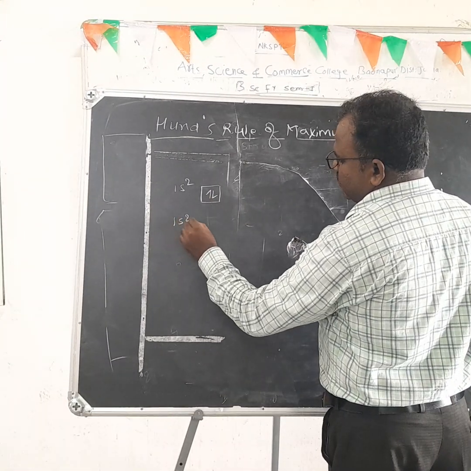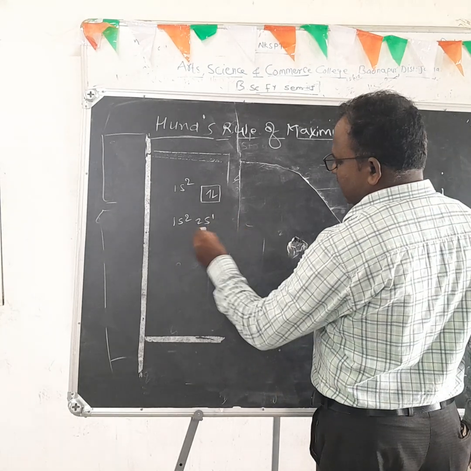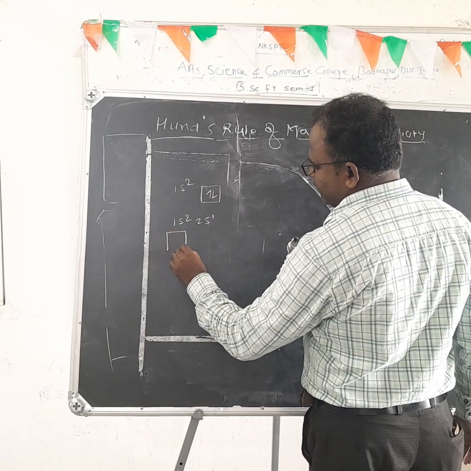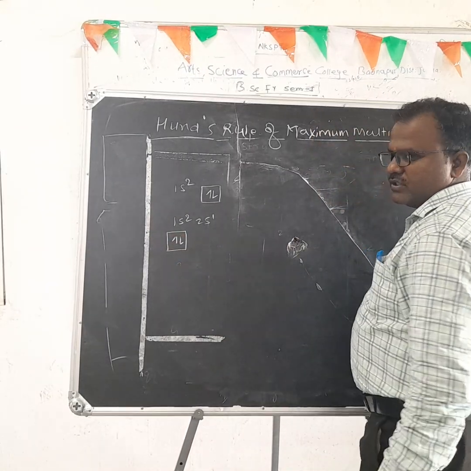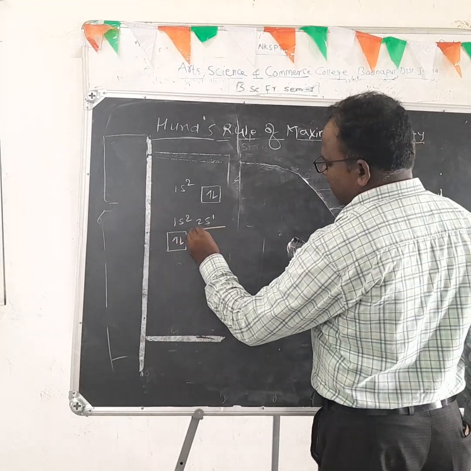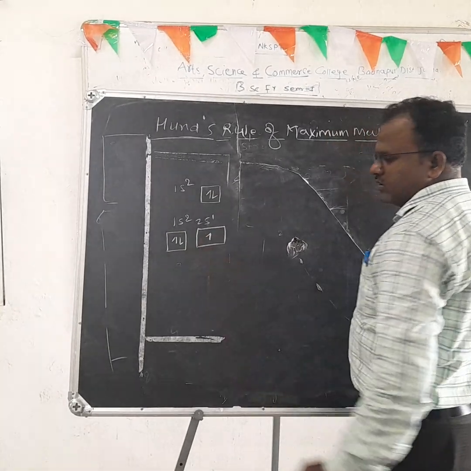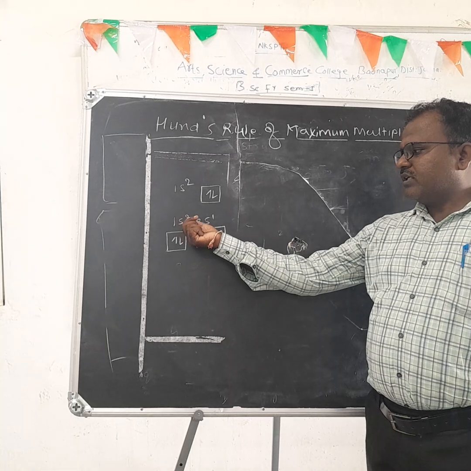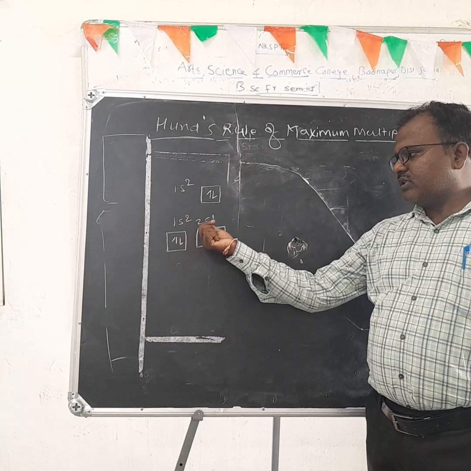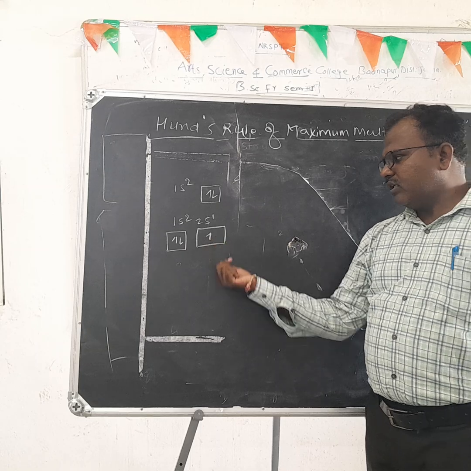Then 2s1. In the 1s orbital, 2 electrons are present. Then the coming electron is added in the next orbital. Here 2 electrons are present, and in the 2s1 orbital, 1 electron is present.